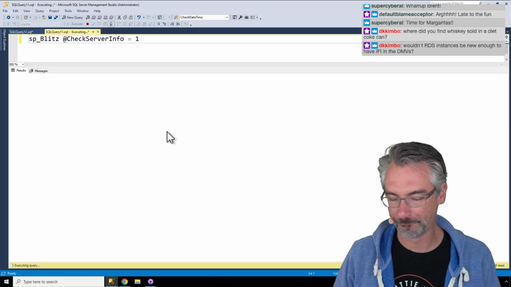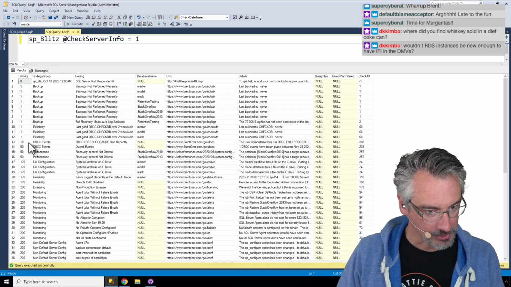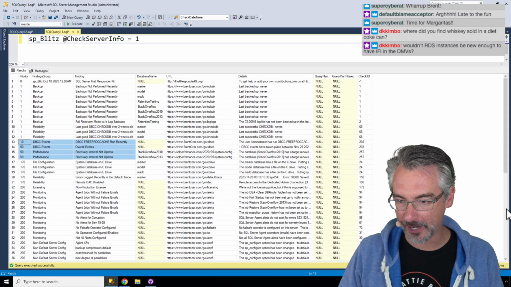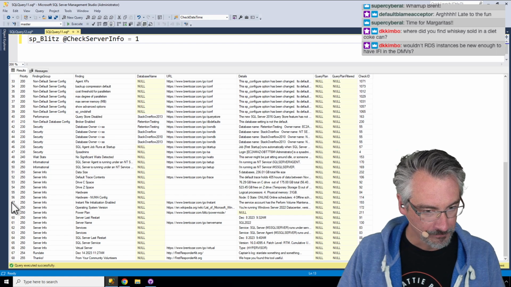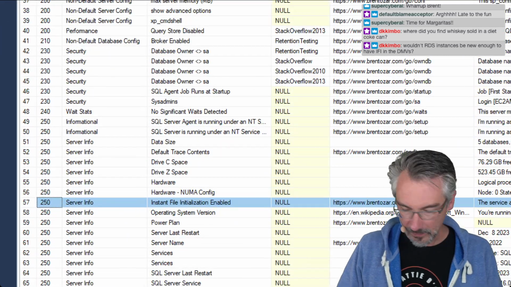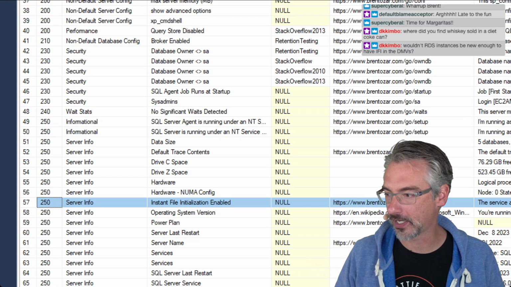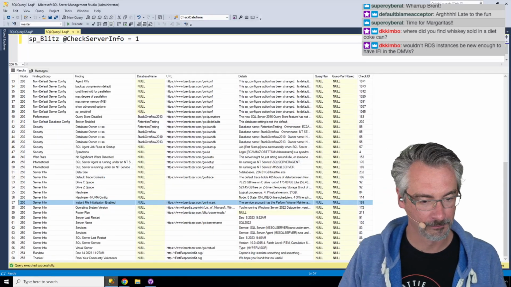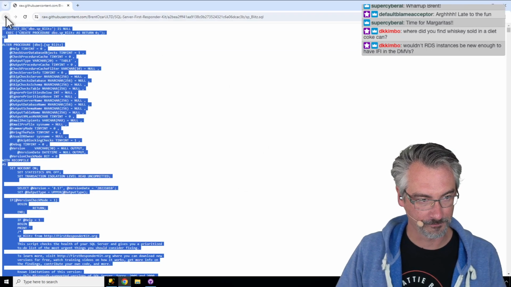Let's go see here. So it's not in the priority 50 set. Let's go down to 250, and it is. So here, instant file initialization is enabled. Okay, good. It's kind of nice to have. All right, so it works. I'll take it. Let's see here.